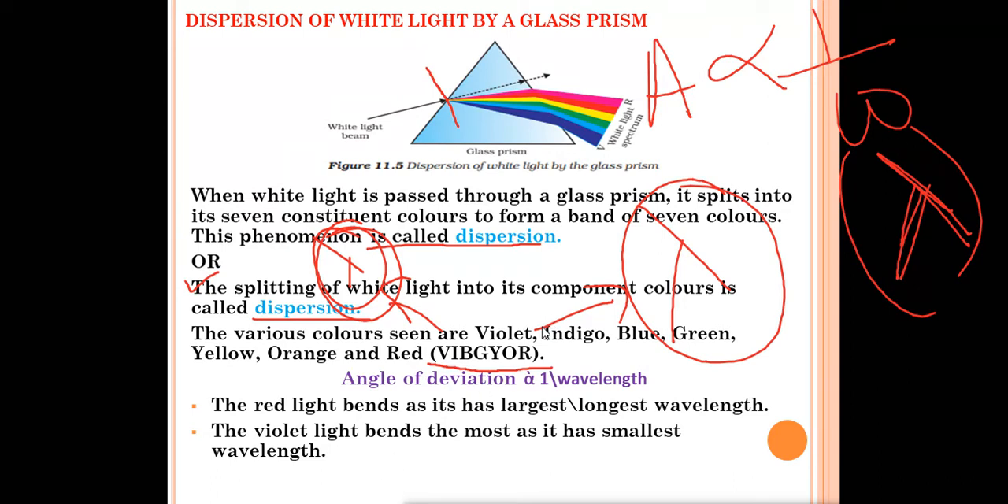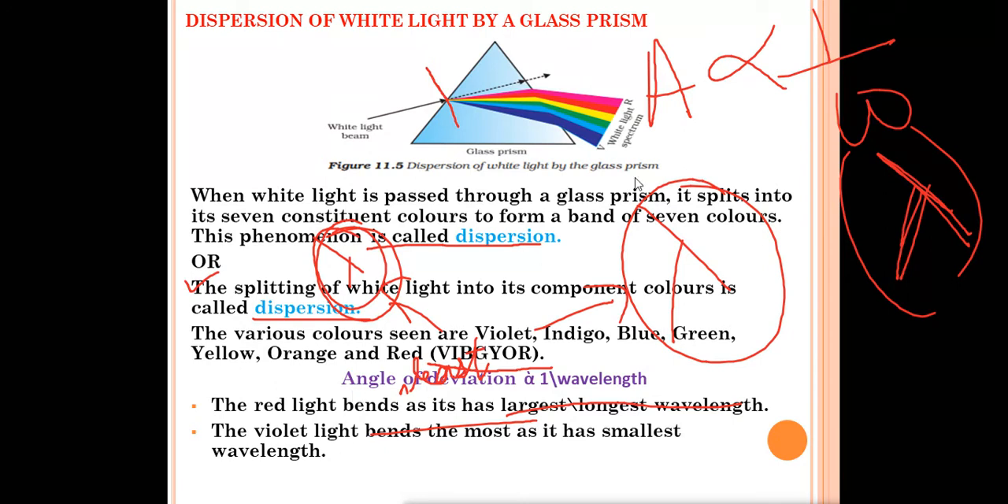And one more point you have to remember over there, that red color has the longest wavelength and violet color has the smallest wavelength. Next, the red light bends the least, as it has the largest, or the longest, wavelength. You can see the bending or the deviation is very less in red color. But the violet color bends the most as it has the smallest wavelength.